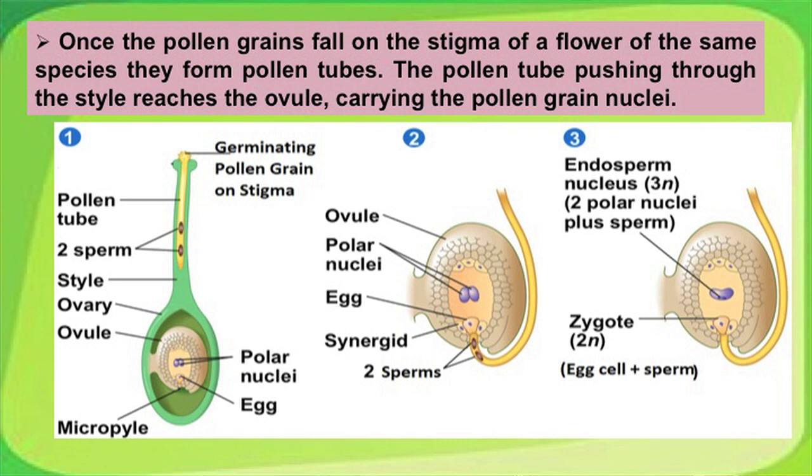Observe diagram 1. The pollen tube is growing through the style. In diagram 2, the ovule structure is shown. Within the ovule, you have the polar nuclei and the egg cell marked. The two sperms are shown entering the ovule. In the third diagram, the results of fertilization are marked. The diploid zygote is formed, and there is another triploid structure formed called the endosperm.